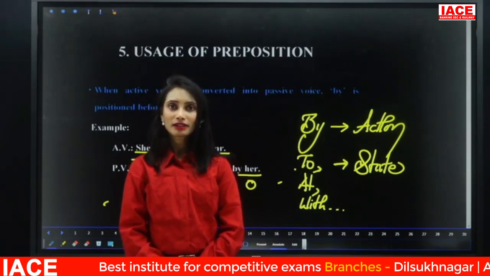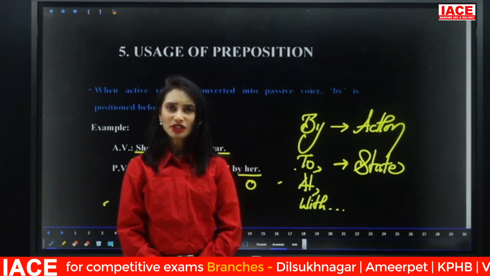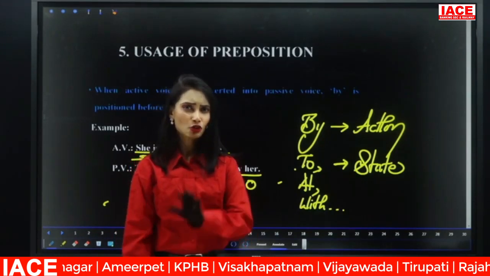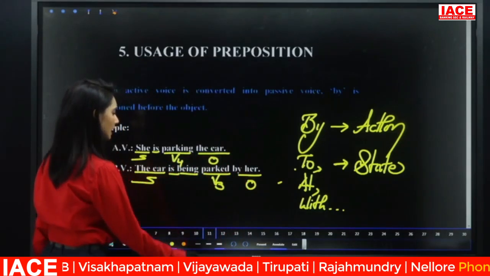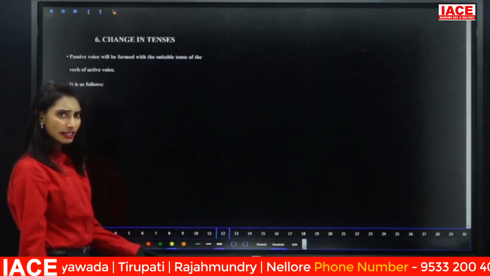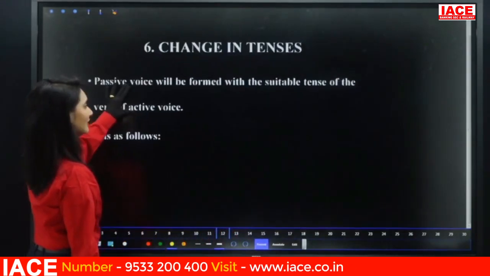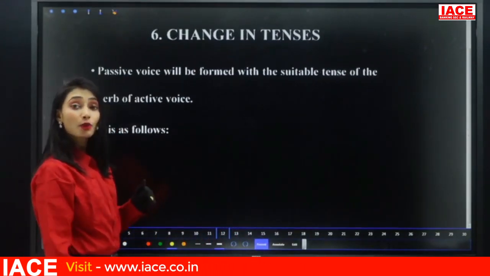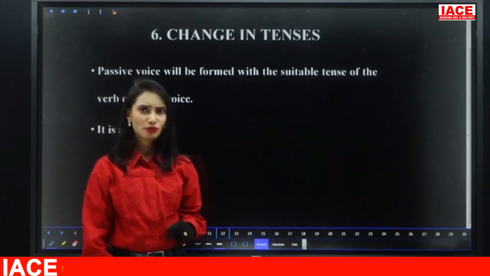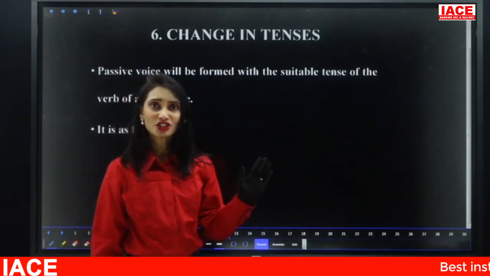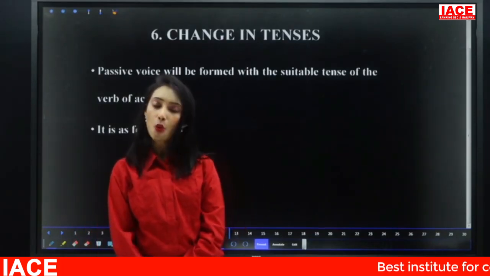Now 5 steps are completed. The question is, what about the tense of the sentence? This is not a step, but I will tell it as a rule. Here I'm talking about the tense as the 6th point. Remember, unlike speech, there is no change in tense in voice.